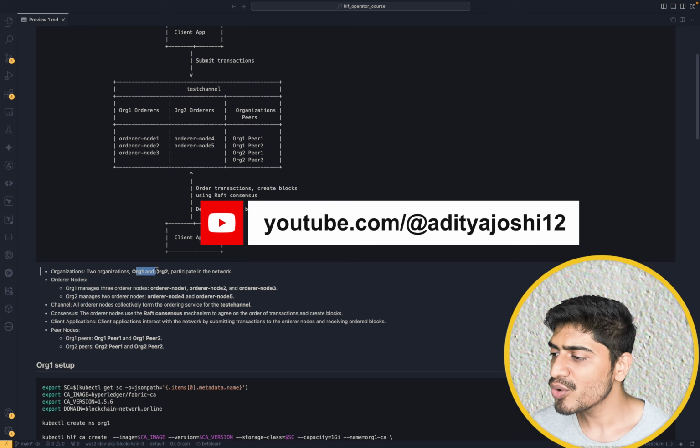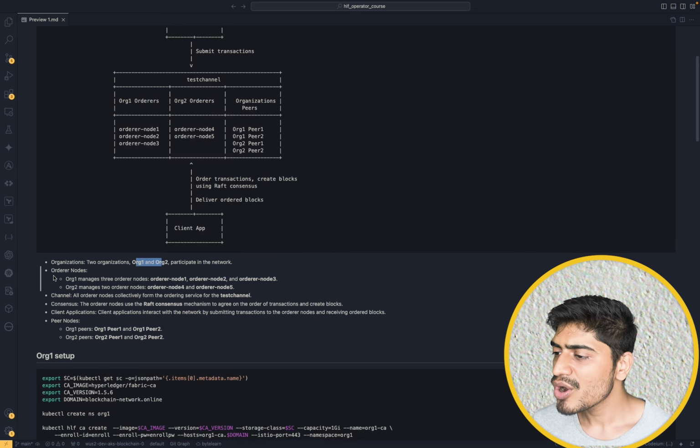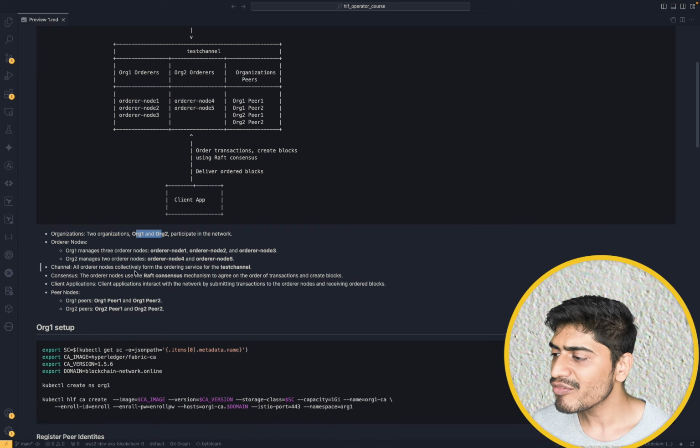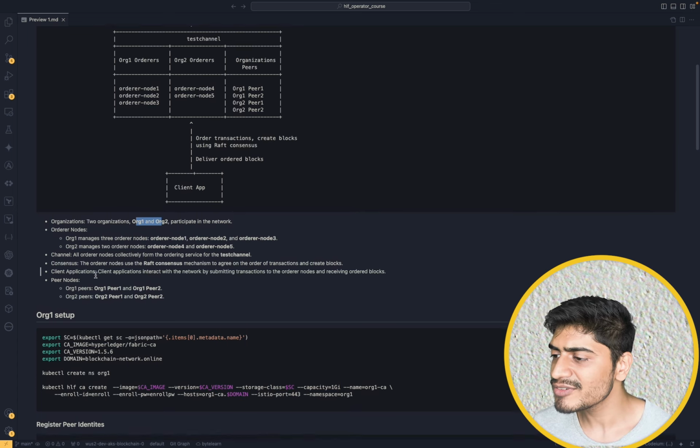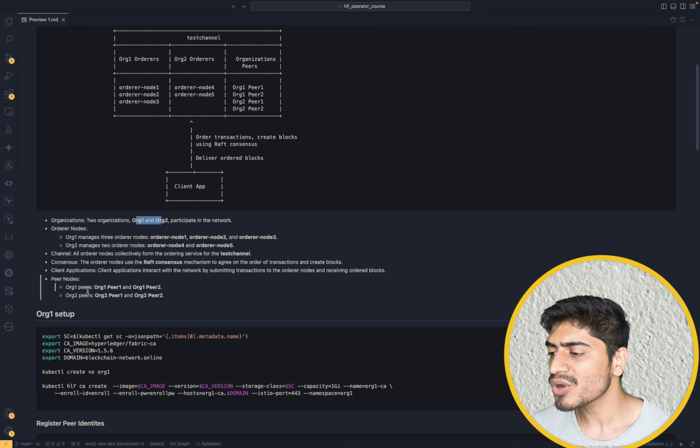So we are going to have 2 organizations, org1 and org2. org1 is managing node 1, node 2, node 3, and org2 is managing node 4 and node 5. We are going to have one channel, and all these 5 ordering nodes will be part of the same channel called test channel. Consensus in this case is going to be Raft consensus because we are using Fabric 2.5 as of now. So all the nodes will be running Raft consensus. Then the client will be sending the transaction, how it used to happen earlier as well. And then both organizations, org1 and org2, are going to have two peers each.